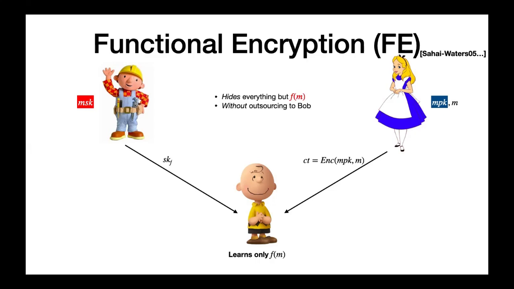Importantly, this process does not require Bob's continuous involvement. Once the key for F is issued, Charlie can decrypt future ciphertexts independently, even if Bob is unavailable. In essence, functional encryption introduces fine-grained access control over encrypted data.